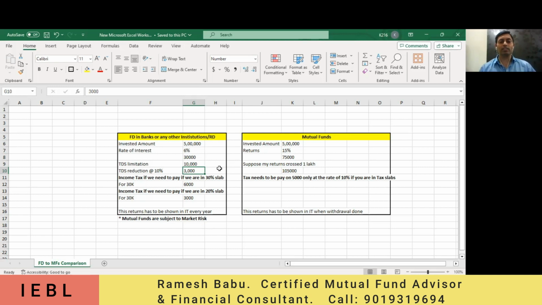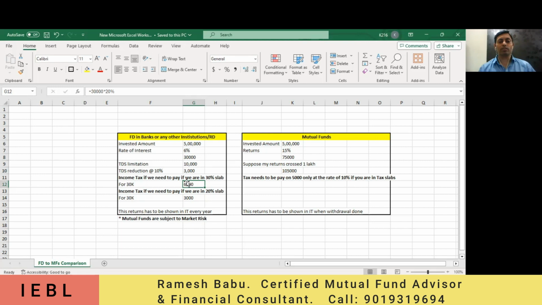But if you are in the tax payable mode, such as employees in higher income slabs or business people who are earning more, already TDS is deducted here, 3,000. Suppose I am in the 30% slab, already 10% is deducted here, so the remaining 20% I need to pay when I'm filing this income tax.